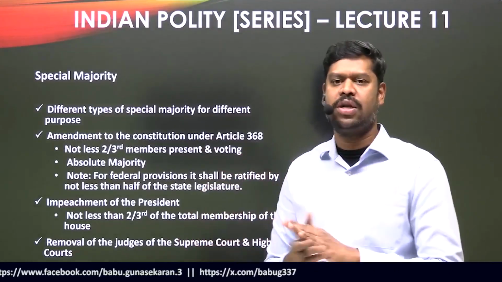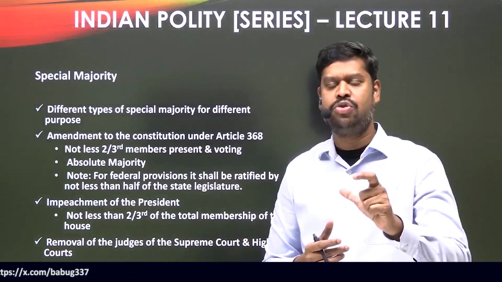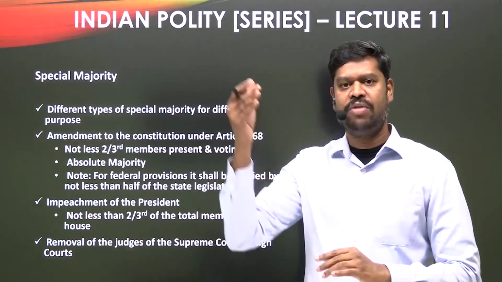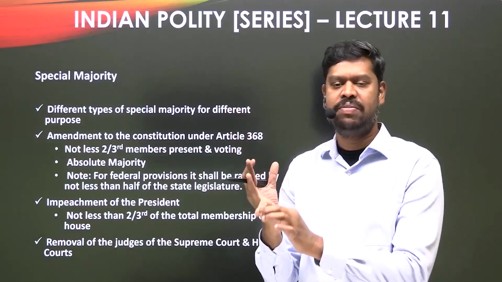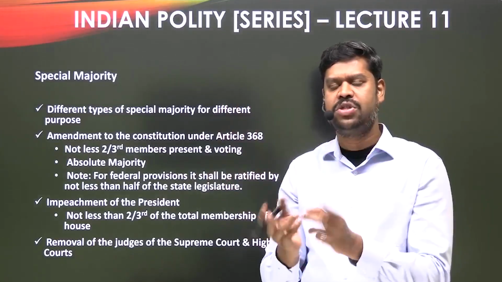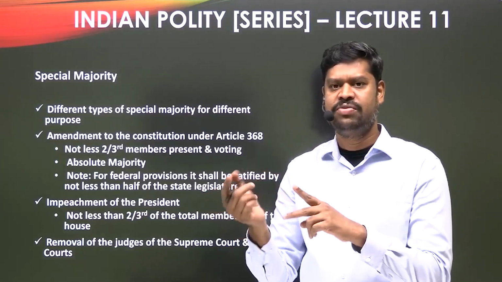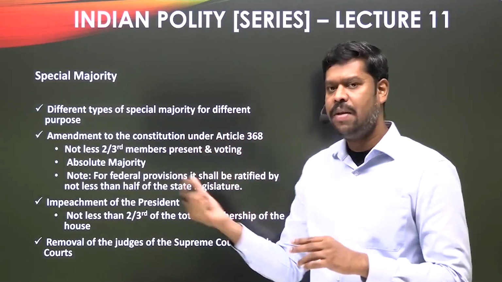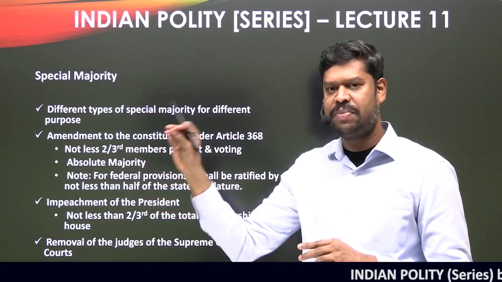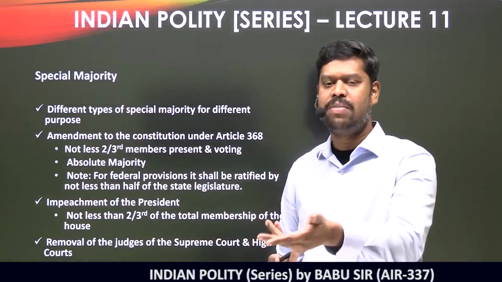plus absolute majority. That means to amend the constitution under Article 368, both these conditions have to be satisfied. So far we have seen only one condition. In case of simple majority, majority of the members present and voting. In case of absolute majority, majority of the total membership of the house. In case of effective majority, majority of the effective membership of the house, which is nothing but total membership minus vacancies. But to amend the constitution, it has to be passed with special majority in both the houses, that is in the Lok Sabha and Rajya Sabha, whenever a constitutional amendment bill is introduced.